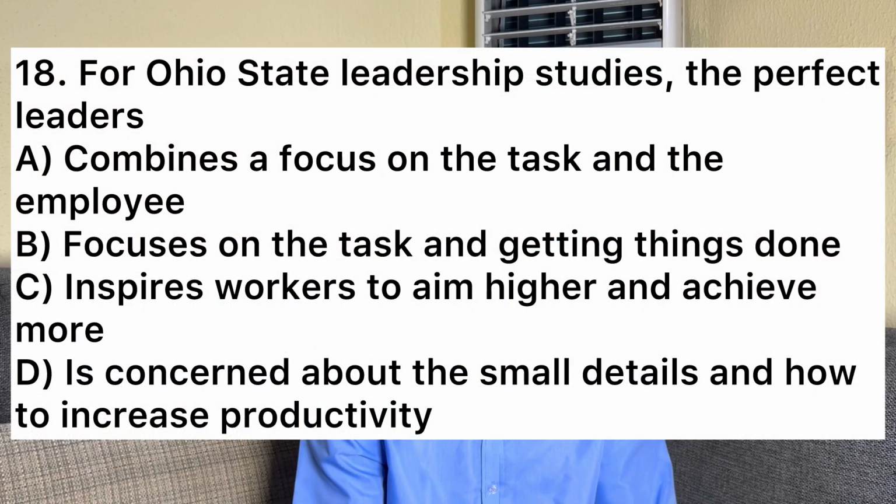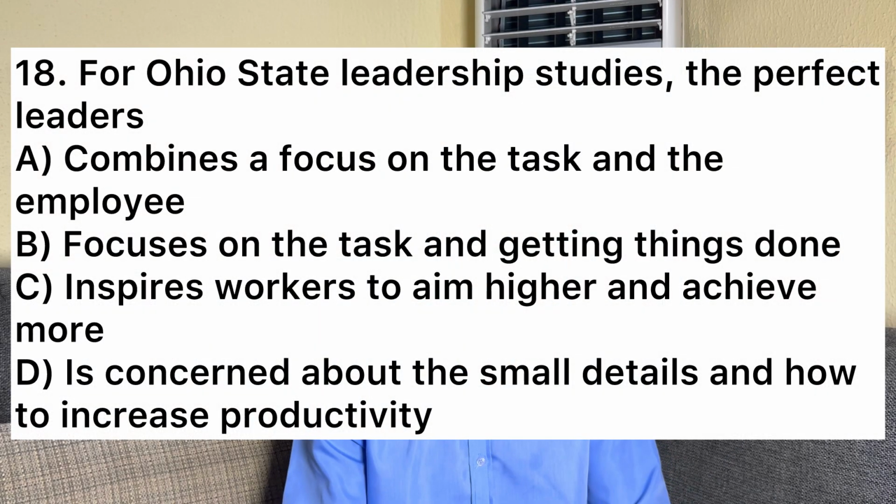For Ohio State leadership, they are saying that you should focus both on the people and production. You get it? You have to balance it. Don't do too much of this, don't do too much of that, meaning that you are perfect. You get it? You are all around. So that's A, which says combines a focus on the task and the employee. Yes, so that's it for number 18.